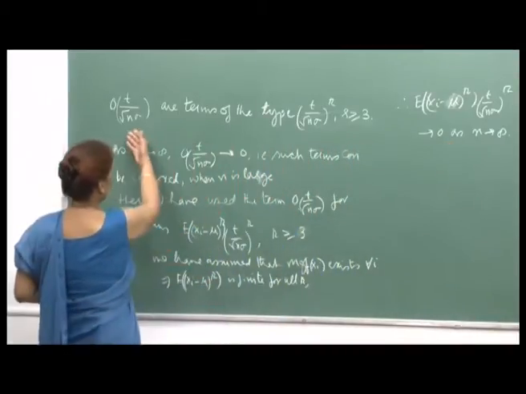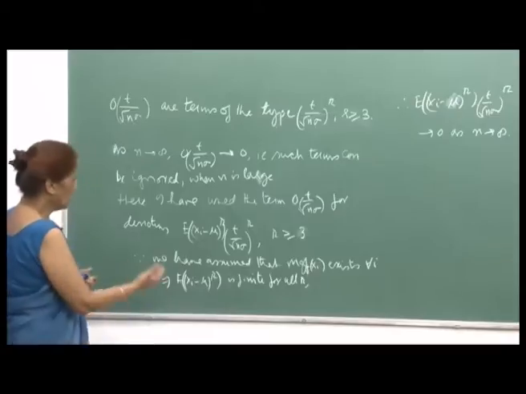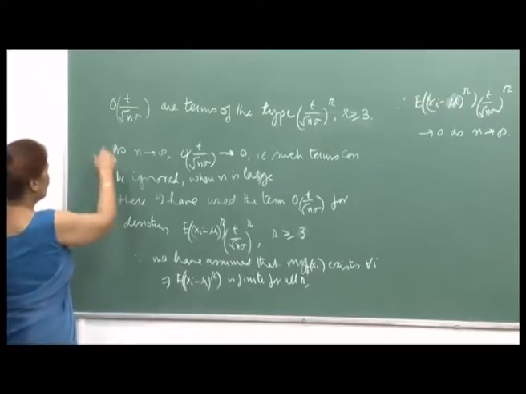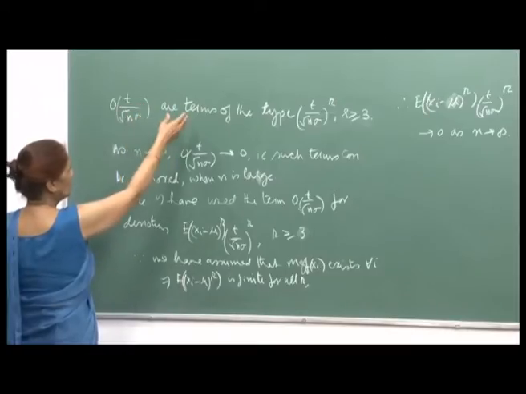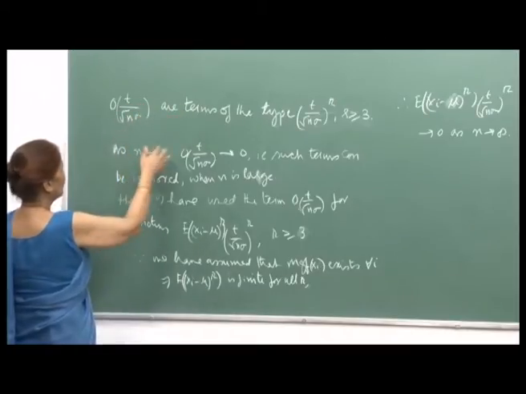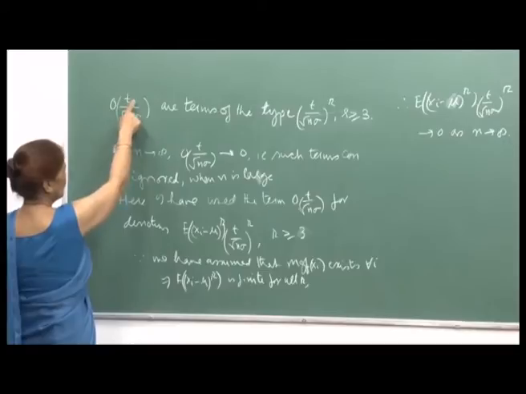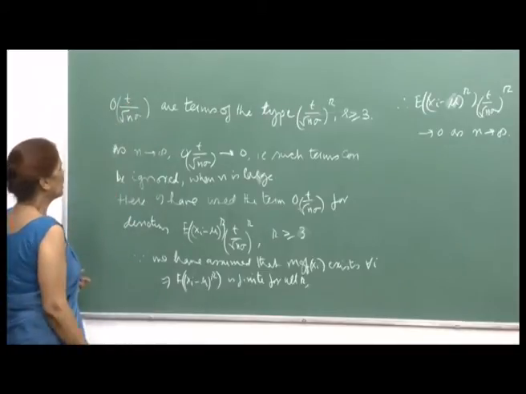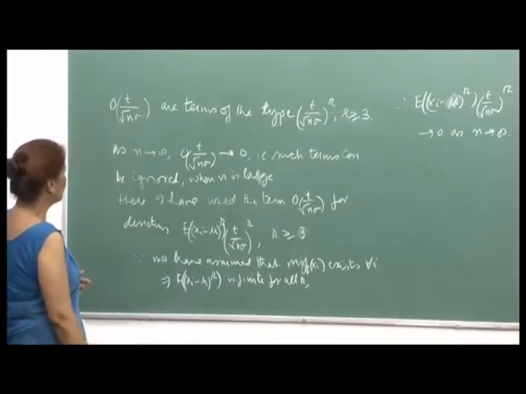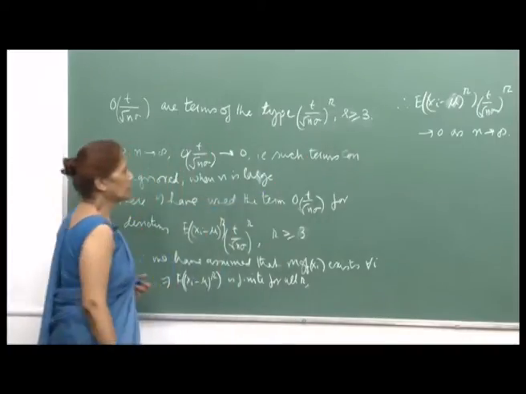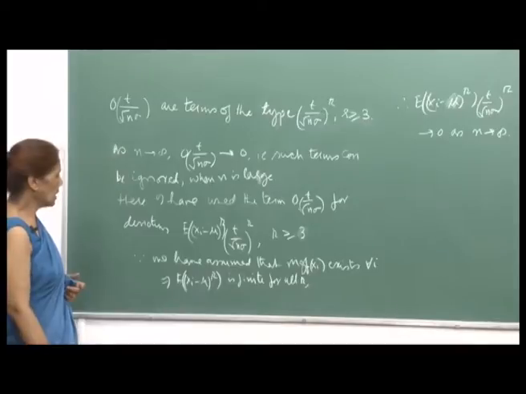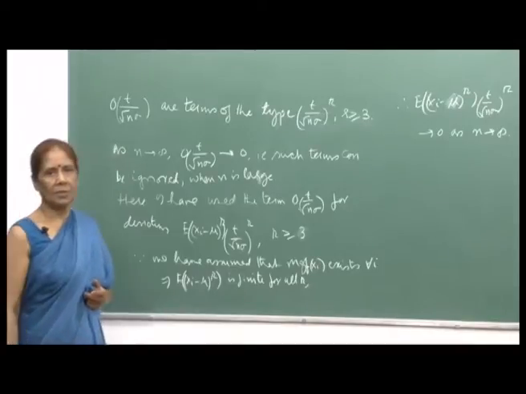I have used this expression elsewhere also, and the understanding is that when you write small o, it means that these are higher order terms. Whatever you have written down, beyond that all higher order terms, that means of power higher than 2 here, and for us, the way I am using it, are greater than or equal to 3. Therefore, for large n I can ignore such terms in my sum.